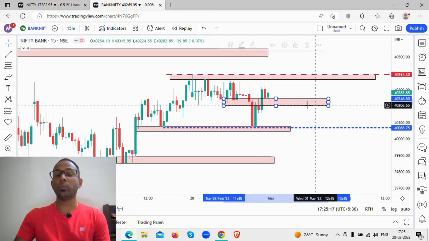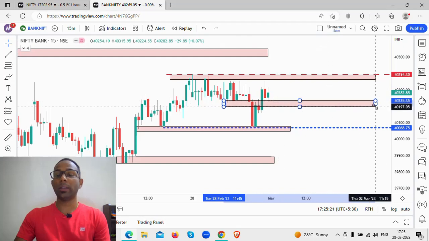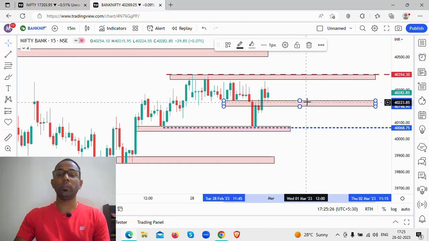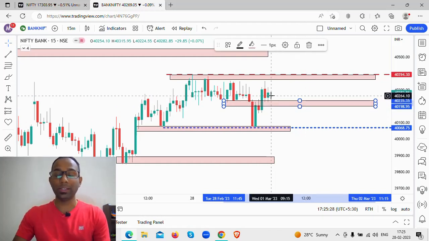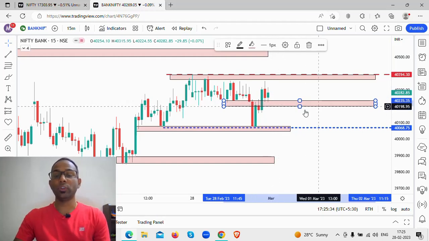Now what is that level of support we are going to look at? We are going to look at this level as a level of support for Bank Nifty, and we are going to wait and watch whether that support will hold. What is that level? 40,200 to 40,230. Presently it is near to the support level, 40,230. If it's going to hold on, we'll have to wait and watch. So this becomes your support level.